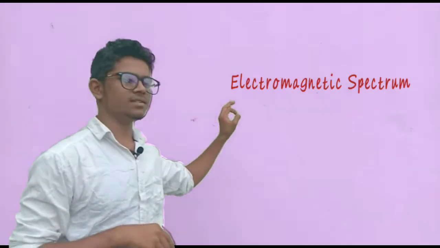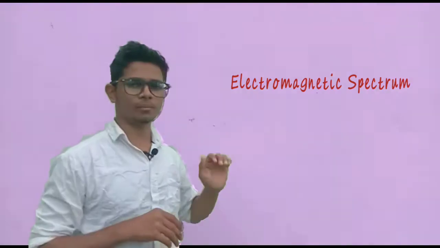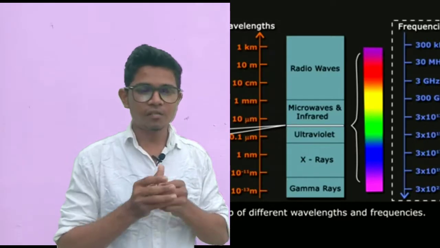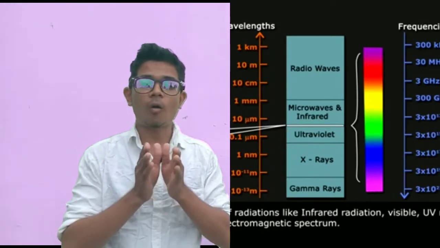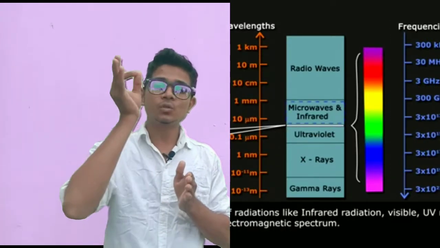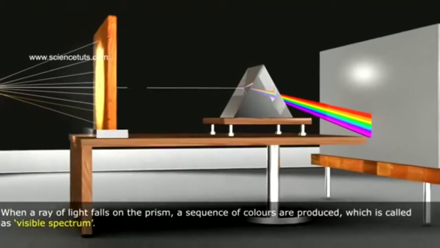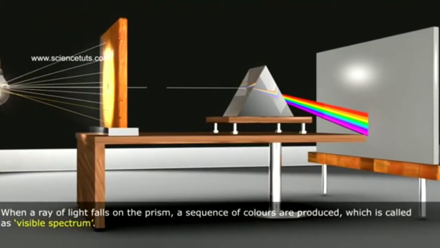In electromagnetic waves, the next topic is the electromagnetic spectrum. What exactly is meant by the electromagnetic spectrum? It means the orderly classification of electromagnetic waves according to their wavelength and also their frequencies. That is called the electromagnetic spectrum. Now we are discussing some properties and also the uses of electromagnetic waves.